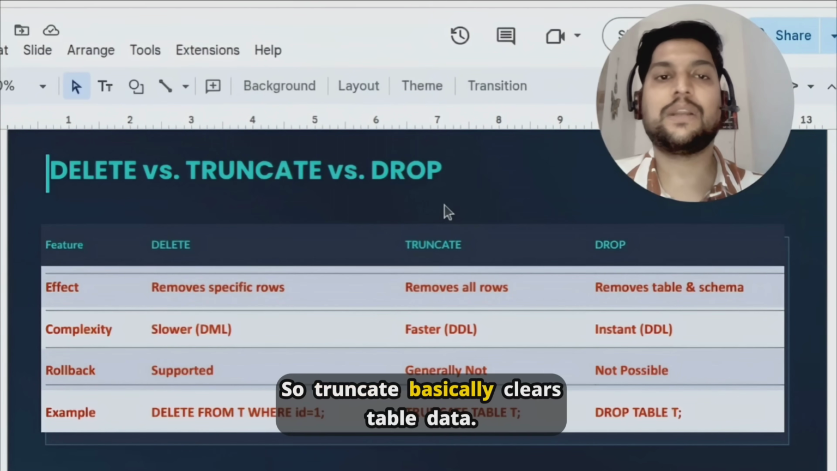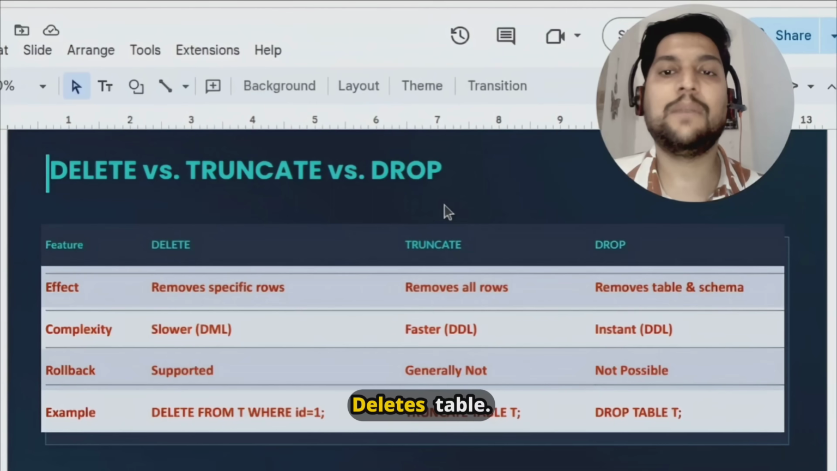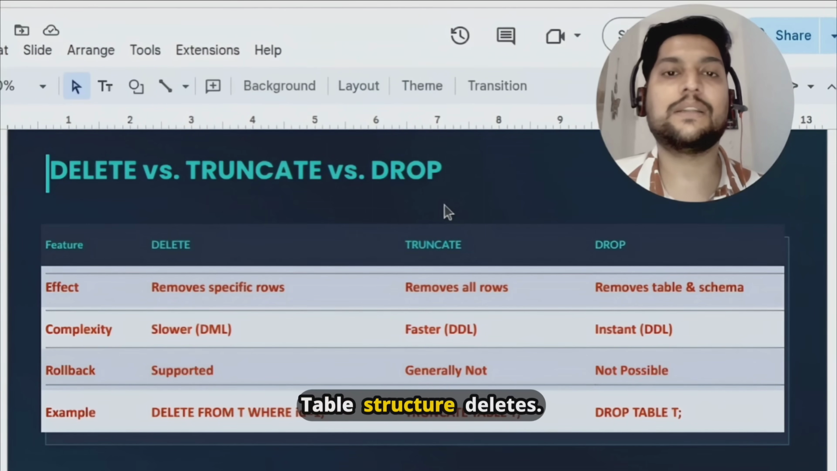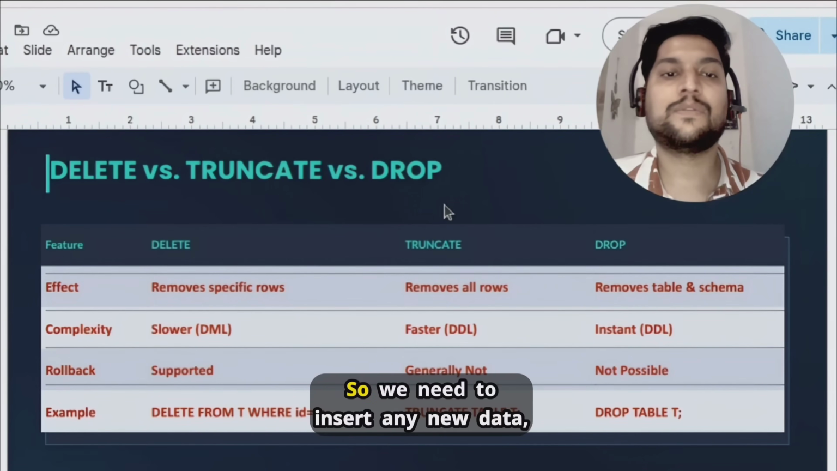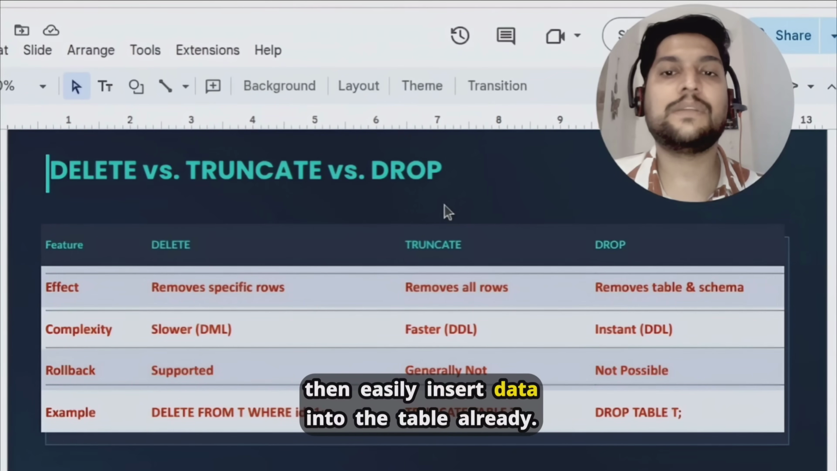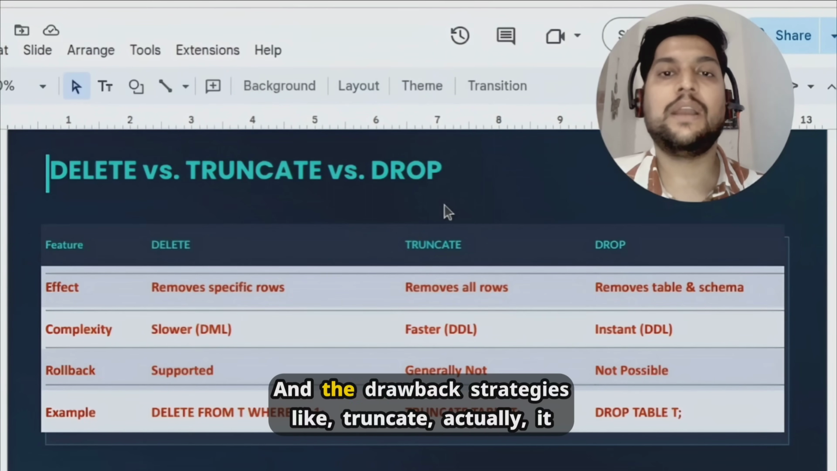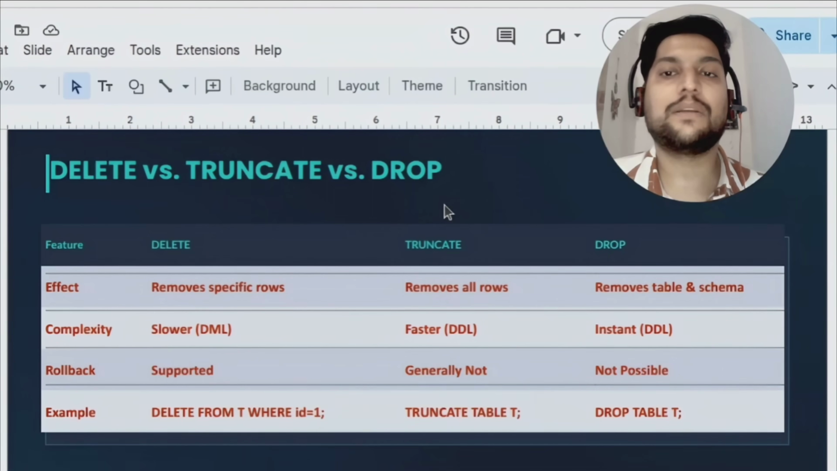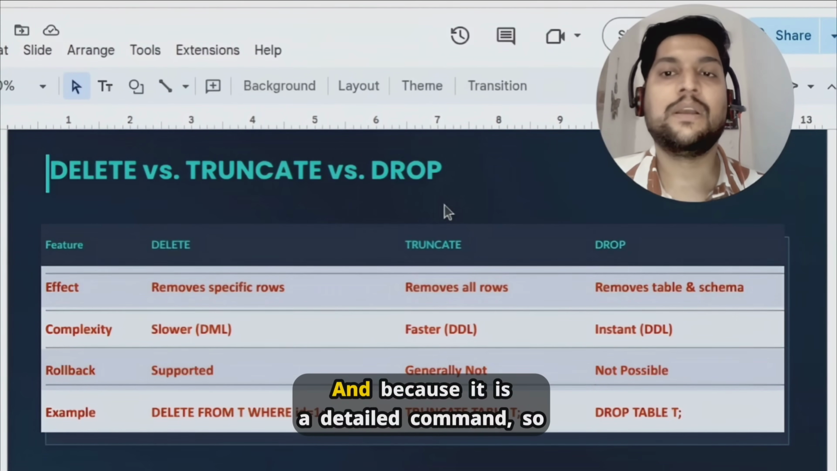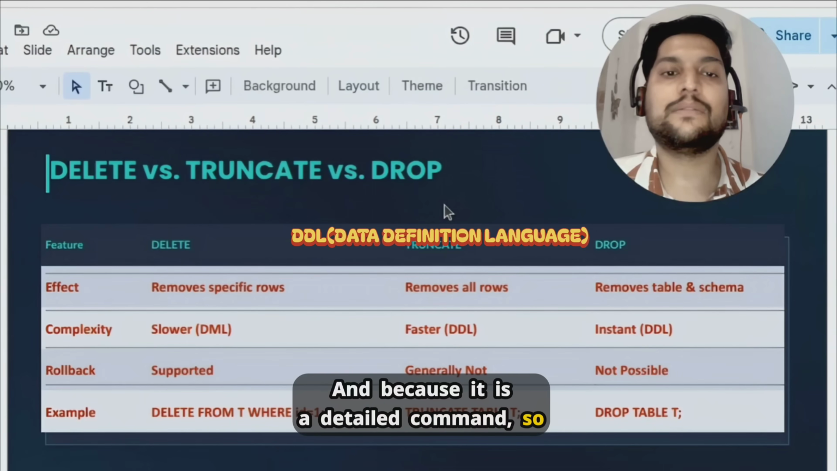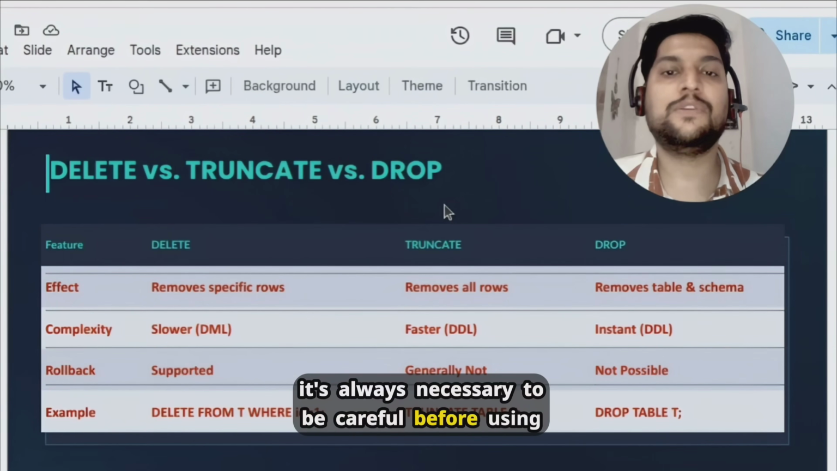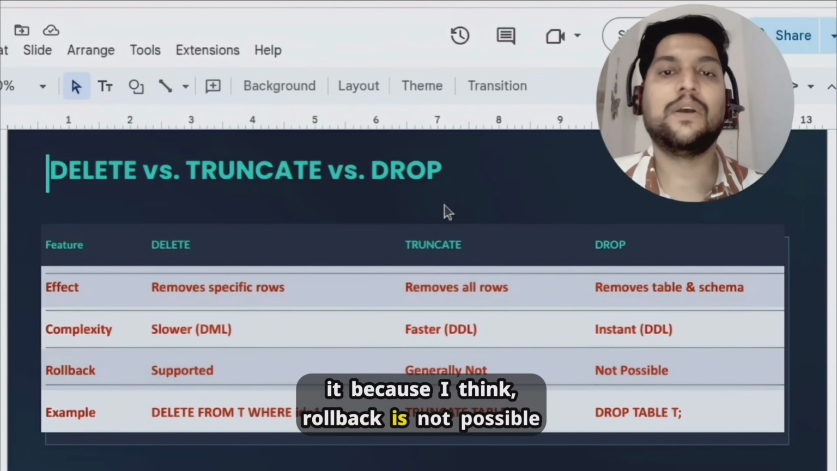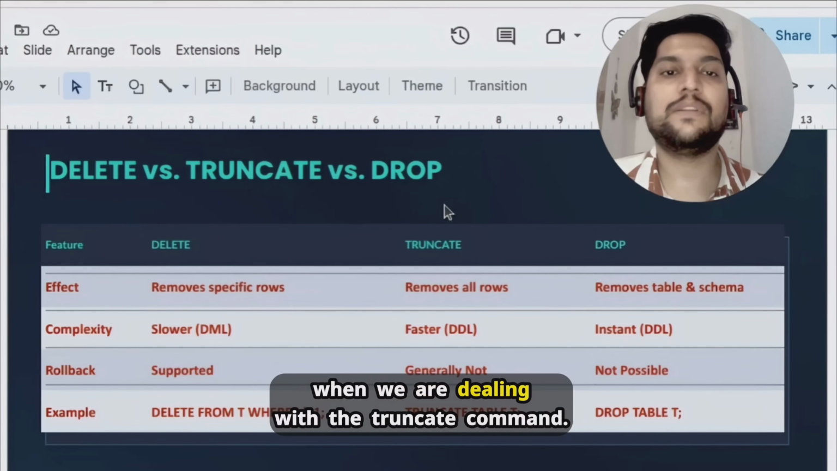Okay, so TRUNCATE basically deletes the entire table's data at once, but does not delete the table or the table structure. So if later we need to insert any new data, we can easily insert it, because the table is already with us, right? Only the data we have removed. And for rollback, TRUNCATE actually can't support rollback in many of the databases, and because it is a DDL command, always be careful before using it, because rollback is not possible when we are dealing with the TRUNCATE command.